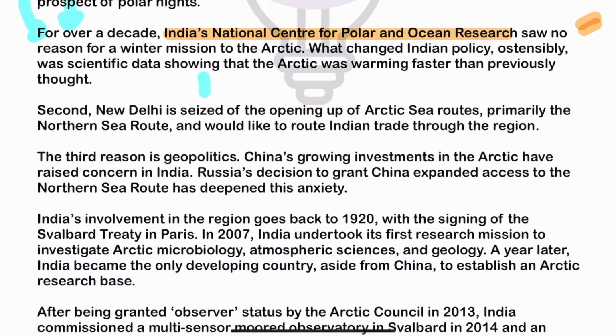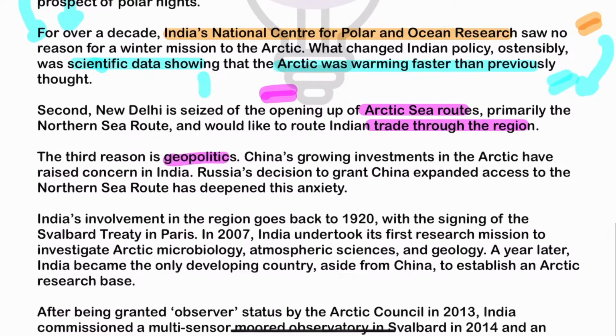Reason number one. There is now much scientific data that has emerged which shows that the Arctic is warming much faster. So for that, new data and new evidence are to be collected. Even during the winter season, we find that the temperature of the Arctic has gone up. So for that, more expeditions even in winter have been started. Second, you see this thing that as the ice will melt, many of the new Arctic sea routes will open. Okay, and India wants to get associated with these particular routes. So this is the other reason that India is going forward with that.